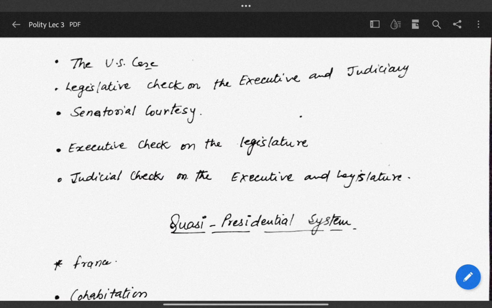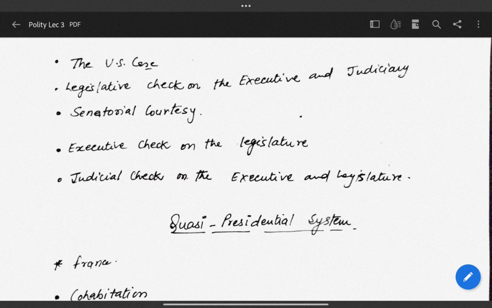Now he can give his assent, or he may return it with remarks to the House where the bill was introduced within 10 working days, if the session of the Congress continues beyond 10 days. So he can sign it or he can return it, and that is known as the veto power of the US President.